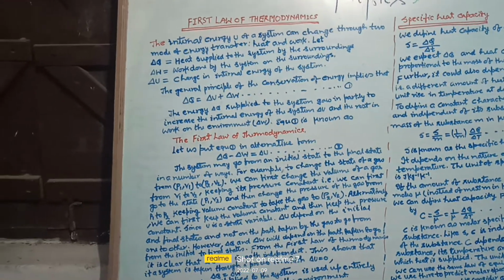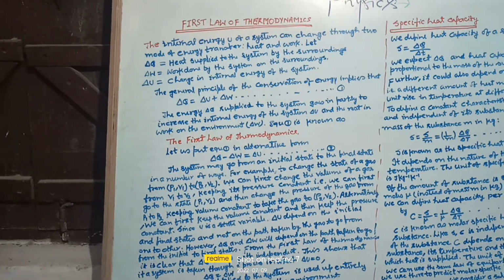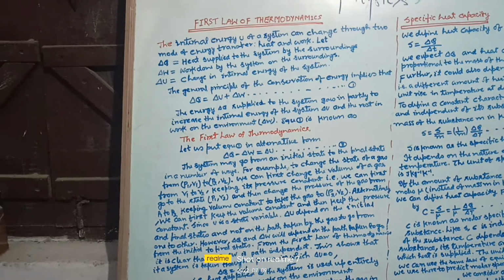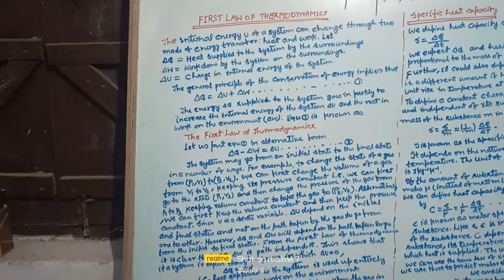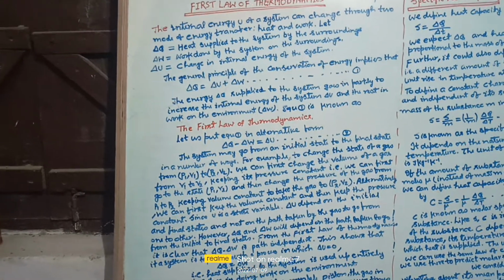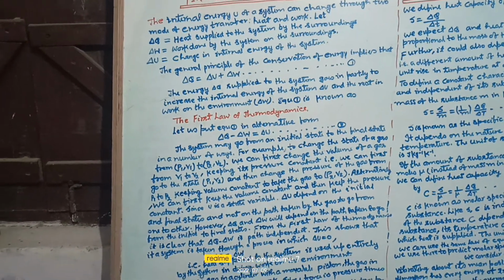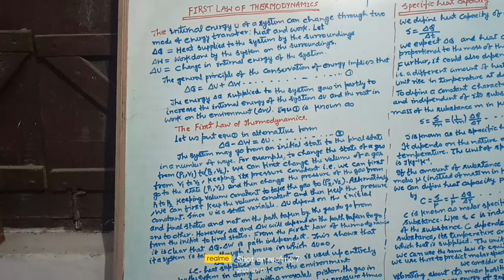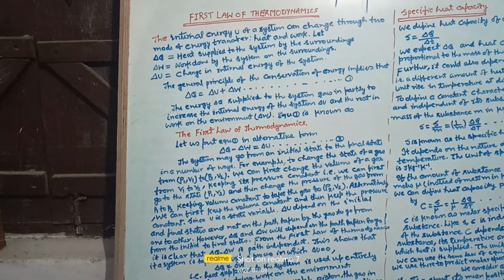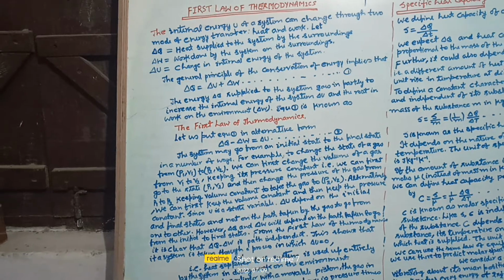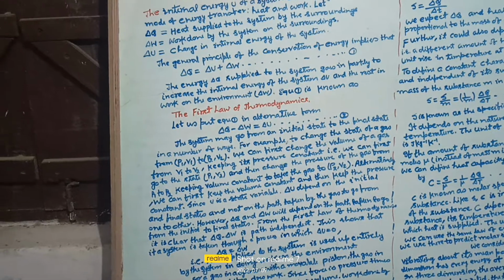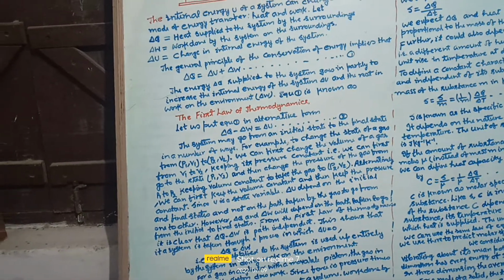It means to say that heat supplied to the system creates two types of change. The first is internal energy. The second is work done. So delta Q is equal to delta U plus delta W. It means to say that heat creates a change in internal energy and does some work on the surroundings by the system.